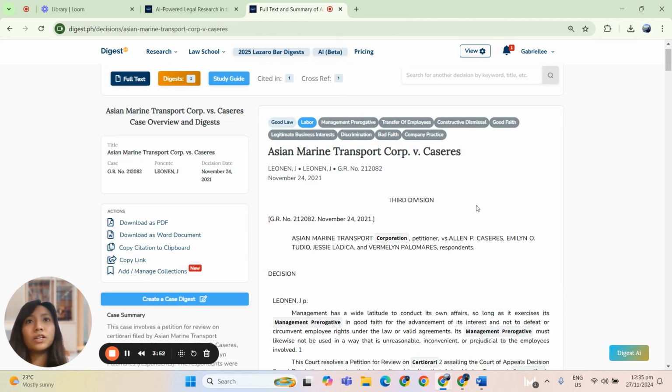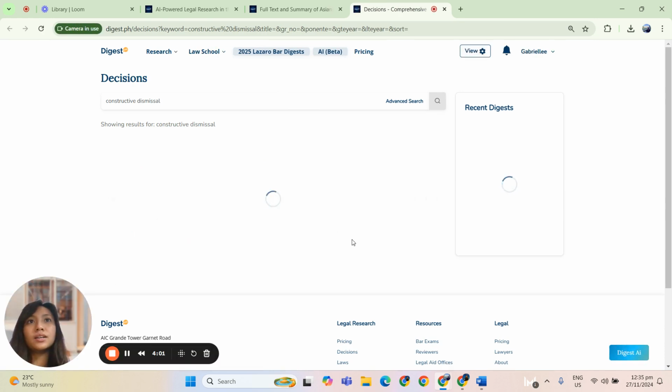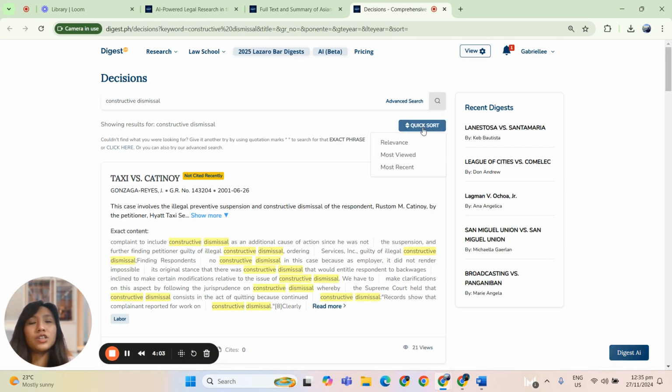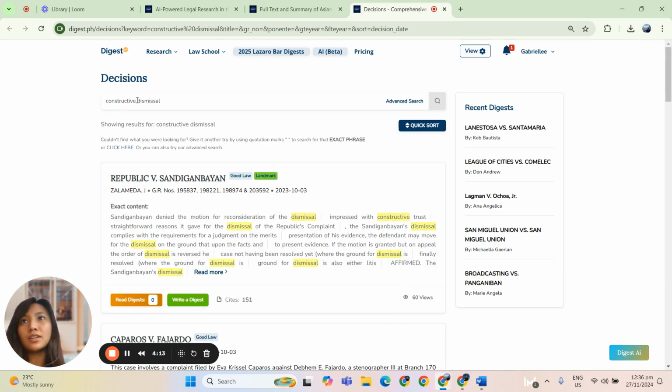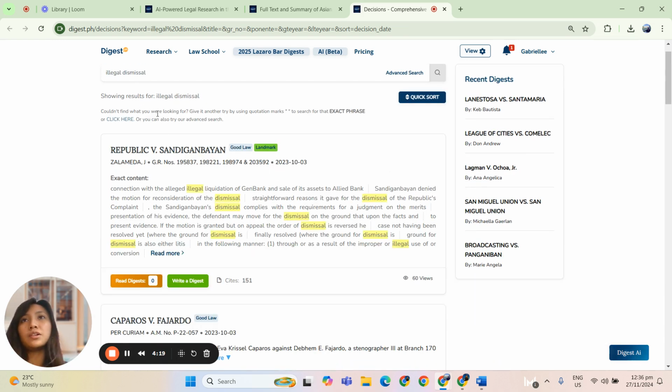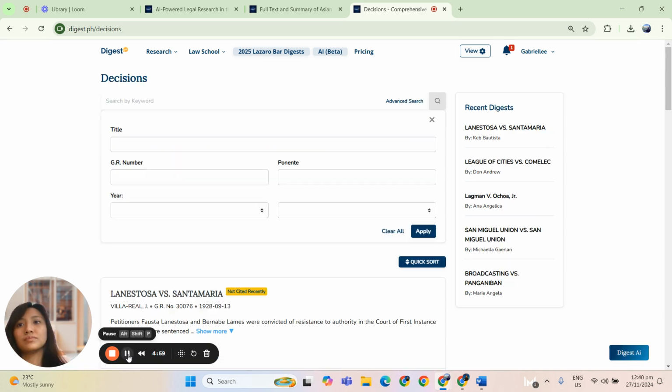What's also cool here is that we provide tags. Like if you click this tag, for example, constructive dismissal, it will give you the cases on constructive dismissal and you can sort it according to its relevance and as to the most recent case. You can also search anything here on advanced search. So you can also look, for example, illegal dismissal. Then it will also give you cases on illegal dismissal.